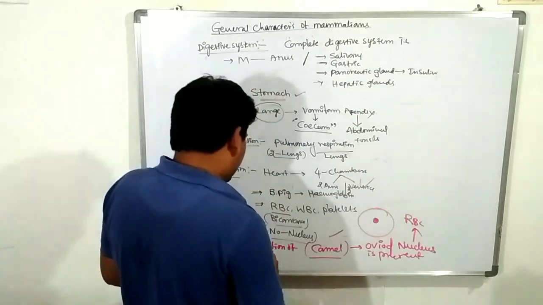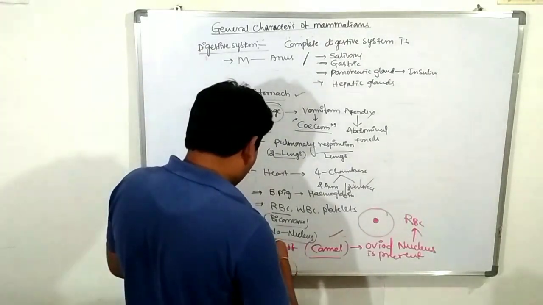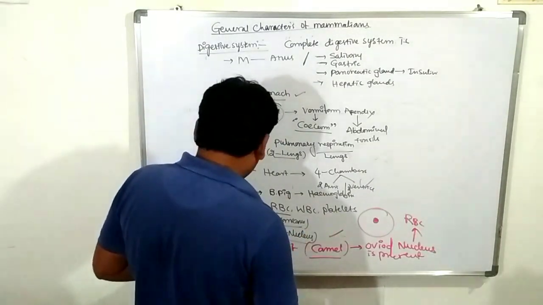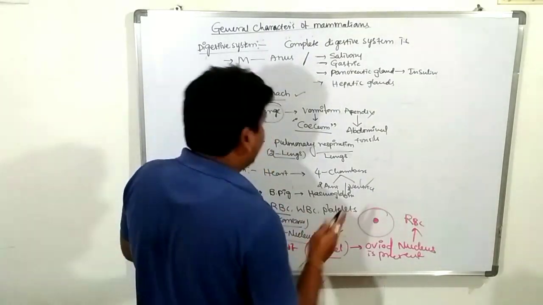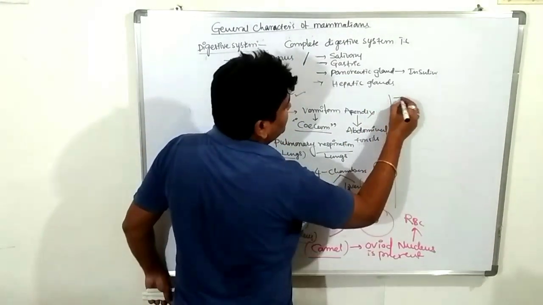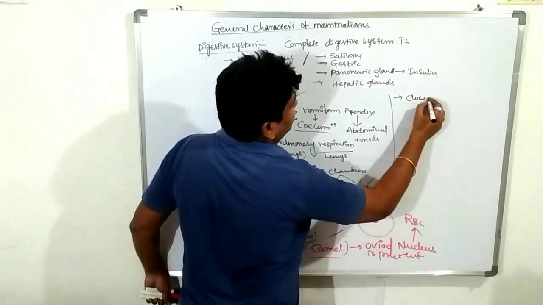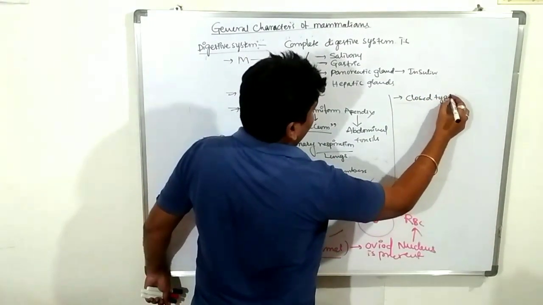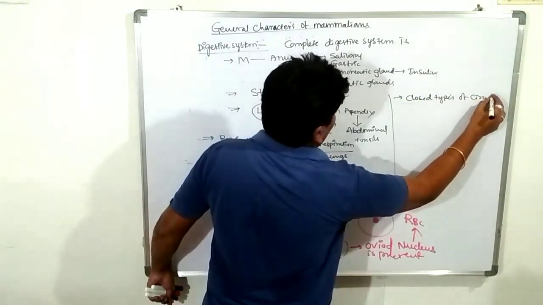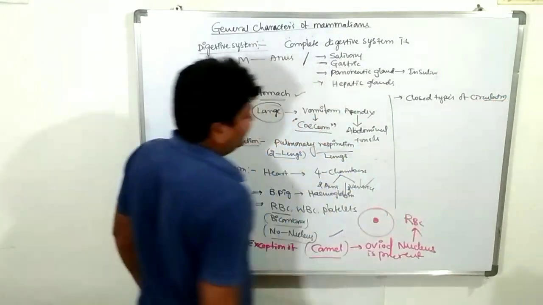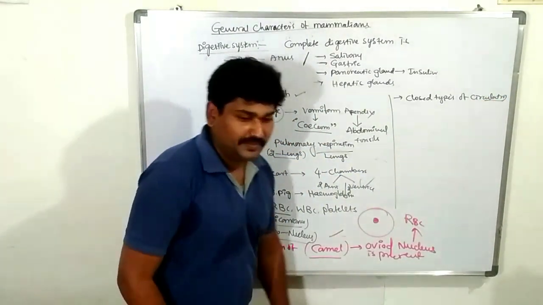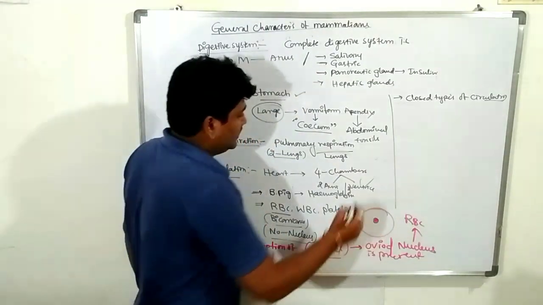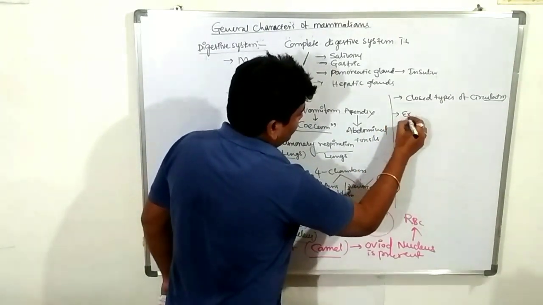It is RBC, WBC, platelet. Okay. Next one. Circulation. Very important. The mammalians show closed type of circulation. Clear? Next one. Excretion.